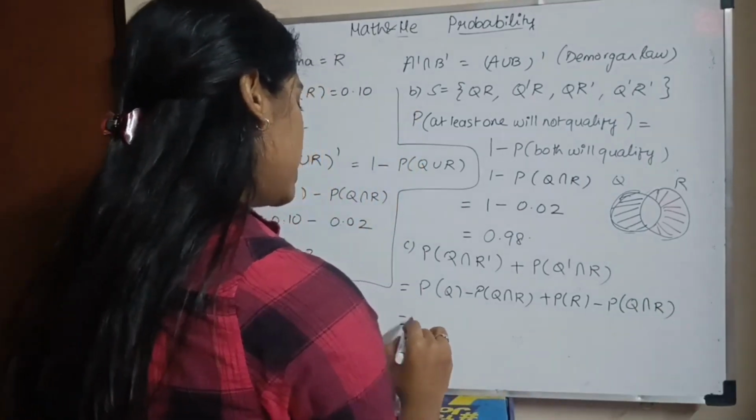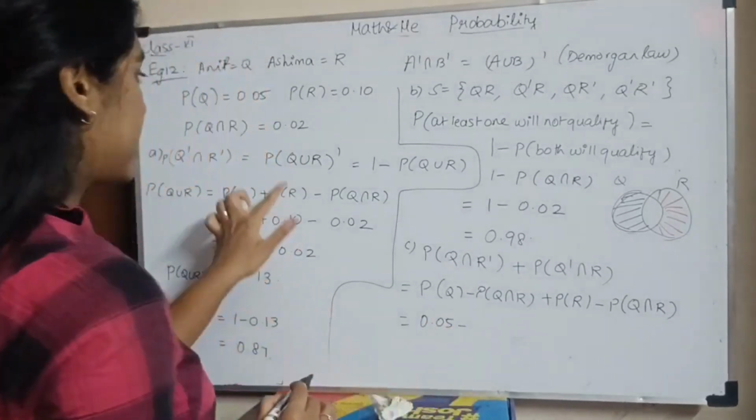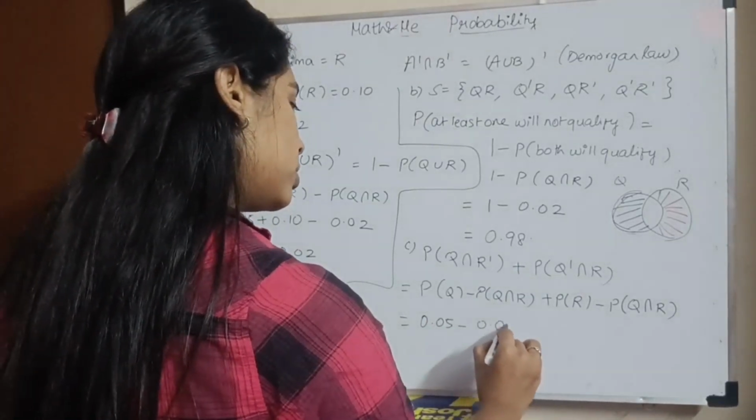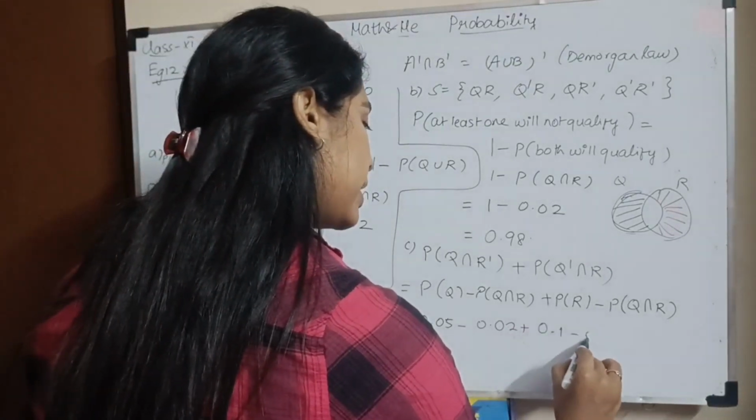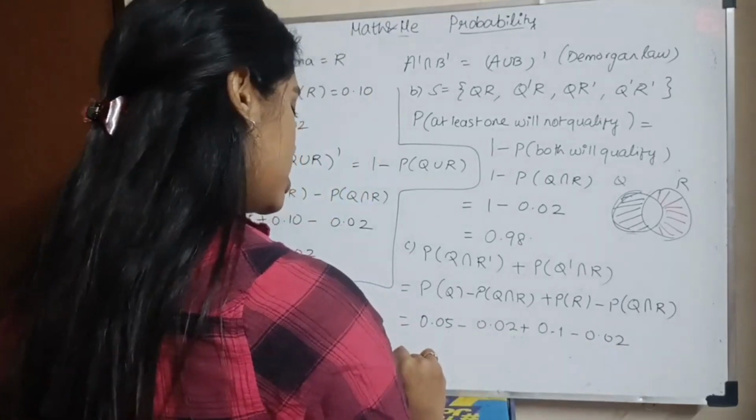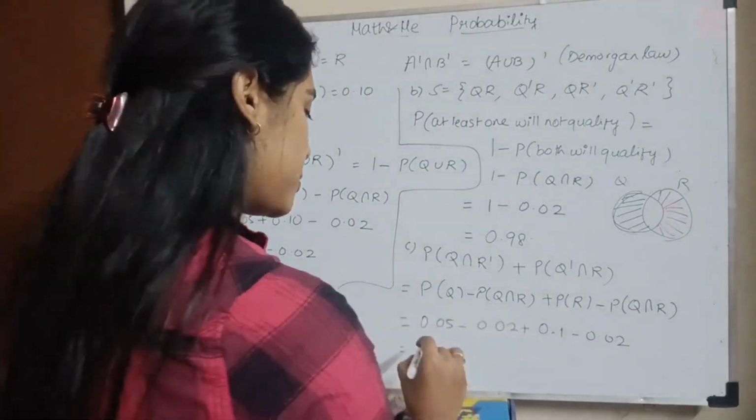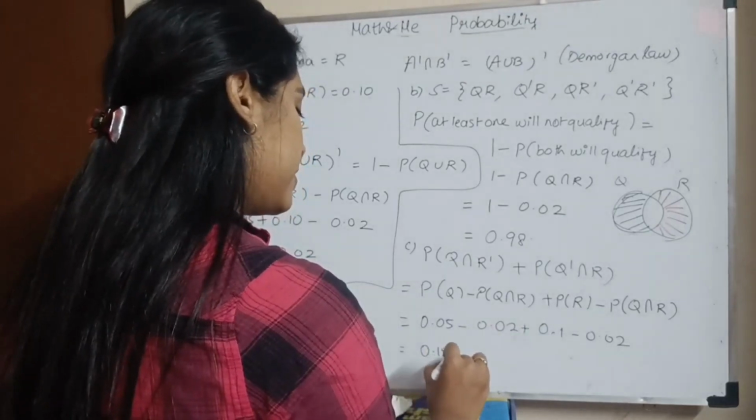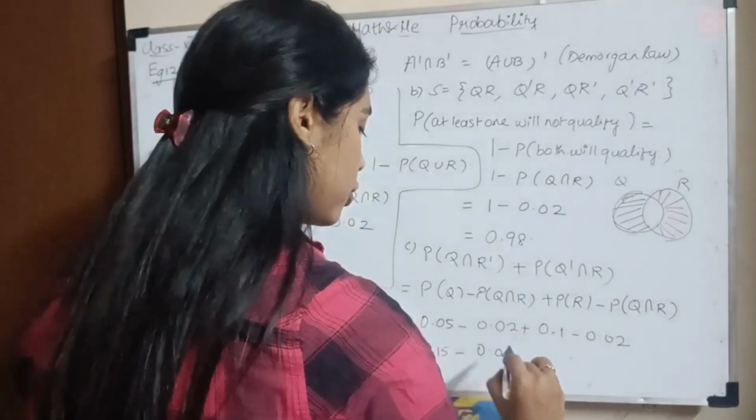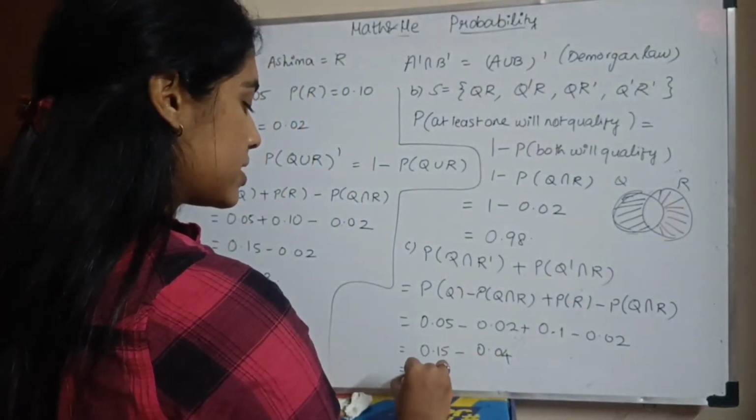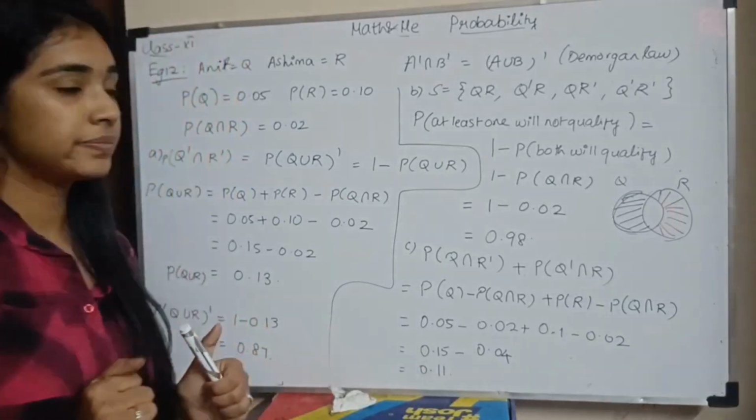So what will be my value? Let me substitute the values I have. So 0.05 minus 0.02 plus 0.1 minus 0.02. I add the positive values and add the negative values. So I have 0.05 plus 0.1, which is 0.15, minus 0.02 and another 0.02, which is 0.04. Now if I subtract, I have 0.11. Okay, so this is my final probability.